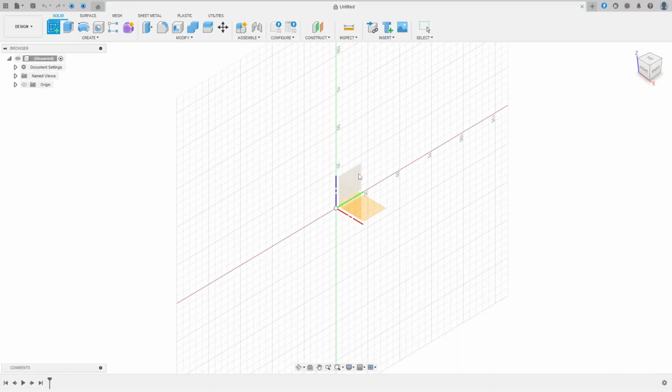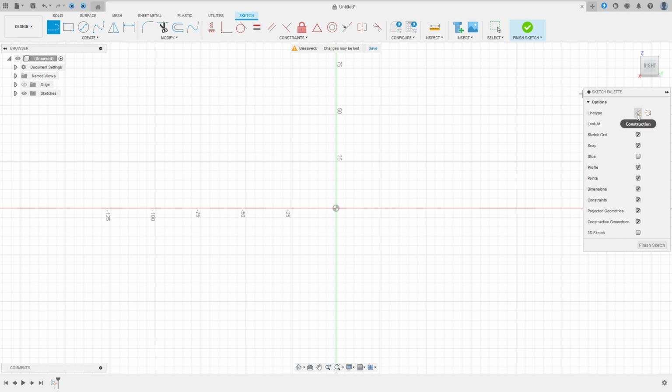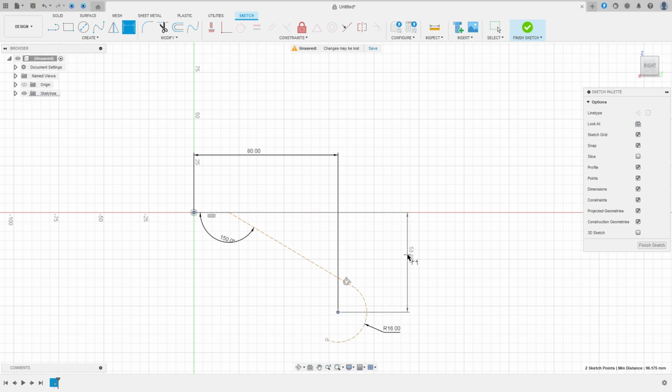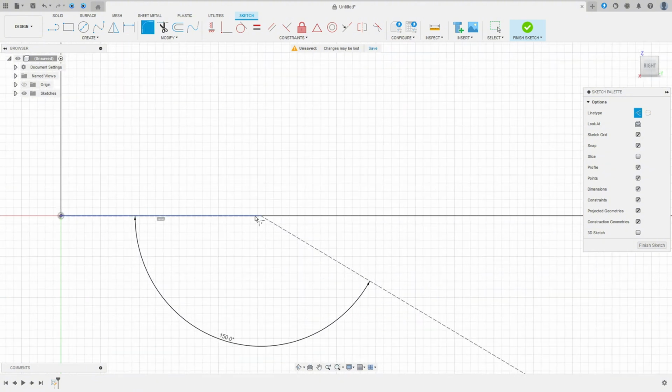So go to create a sketch, select the right plane, select line, construction line, click here in the midpoint, make a line here, make an arc here, okay. Go to sketch dimension, the radius here is 16 millimeters, the angle here 150 degrees, the distance between this point here and this point here 8 millimeters, and the distance between this point here is 50 millimeters. And we know that we have a fillet here between these two lines with 3 millimeters, okay?